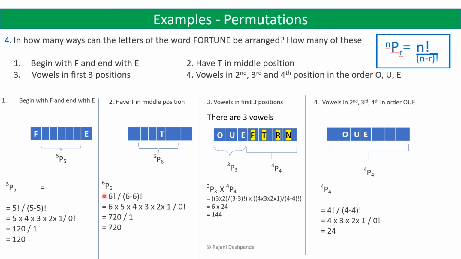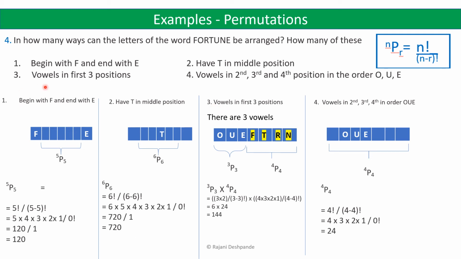So we will find out 6p6. 6p6 is 6 factorial divided by 6 minus 6 factorial, that is n factorial divided by n minus r factorial. So 6 into 5 into 4 into 3 into 2 into 1 divided by 0 factorial. 0 factorial is 1, so you get 720 here. So 720 words can be formed with T in the middle position.